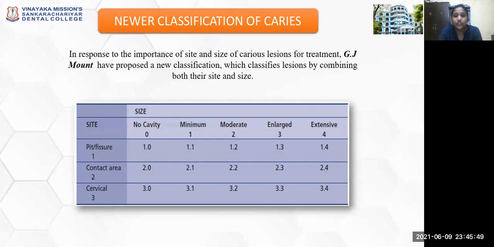So the site included pit and fissure, which was graded as 1, contact area was given the number 2, and cervical was given 3. For the size, when there was no cavity, it was given as 0, when it was minimal, it was given as 1, when it was moderate, it was given as 2, when it was enlarged as 3, and extensive as 4.